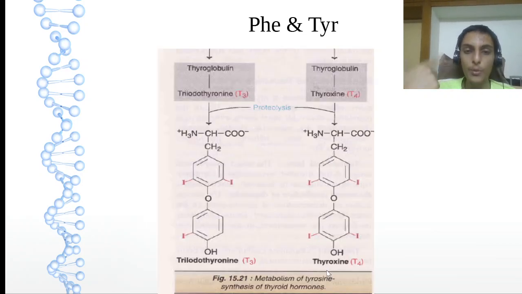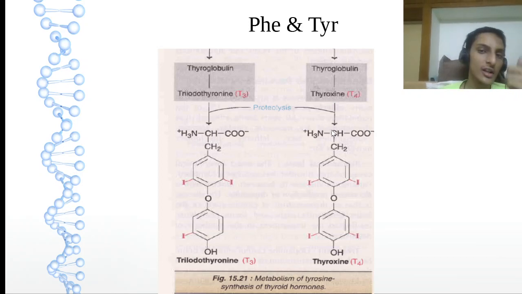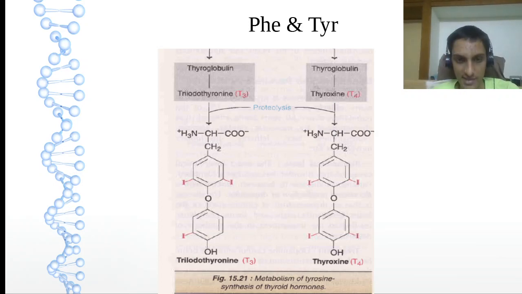And so there is a proteolysis, the breakdown of this thyroglobulin, and it will be released. We'll get T3 and T4. This is all happening in the thyroid gland. That's where, in the histology of the thyroid gland, I've explained to you that important feature, thyroid follicles. That's where we are having this T3 and T4.